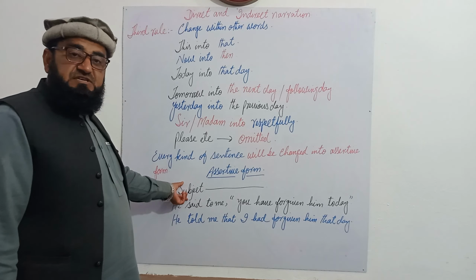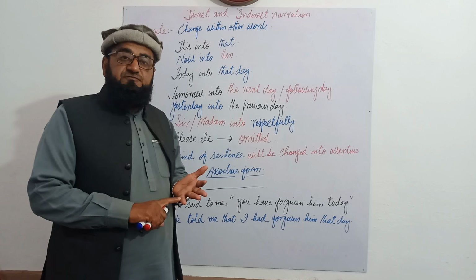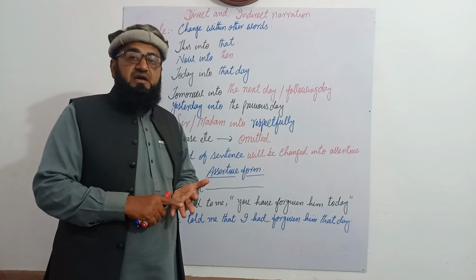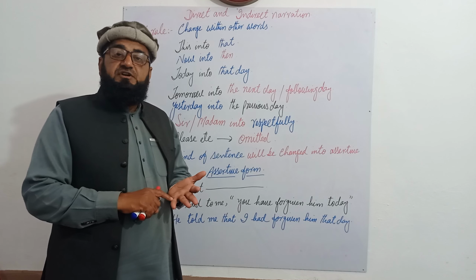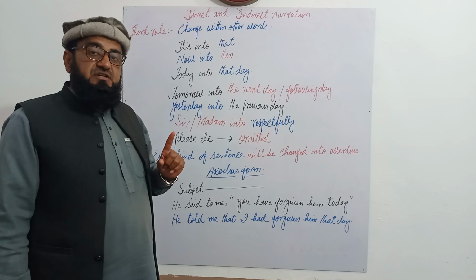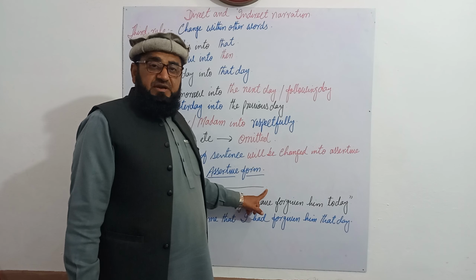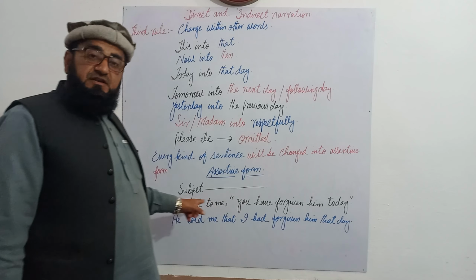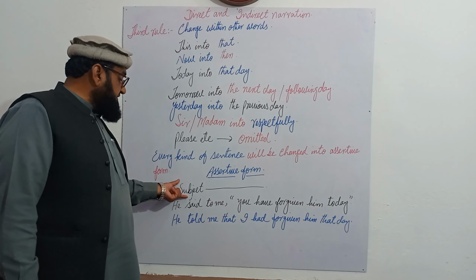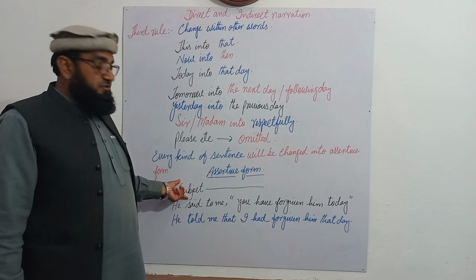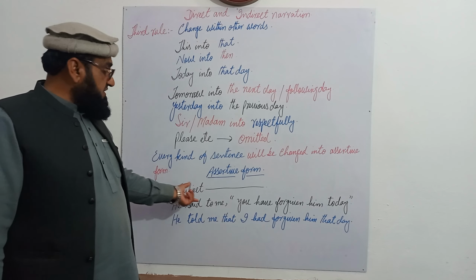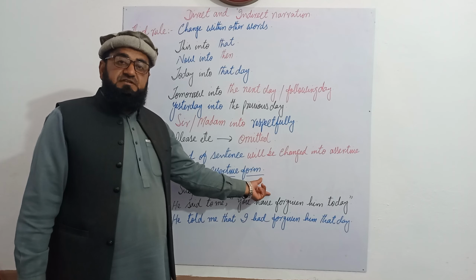Next are interrogative sentences. Interrogative sentences start from an auxiliary, like is, will, are, or from an interrogative word, a WH word, what, which, why, how. They start from an interrogative word or an auxiliary word, and there will be a sign of interrogation at the end. While we are changing an interrogative sentence into an indirect form, it will be changed into assertive form. That will start from the subject and there will be a full stop at the end of this sentence.